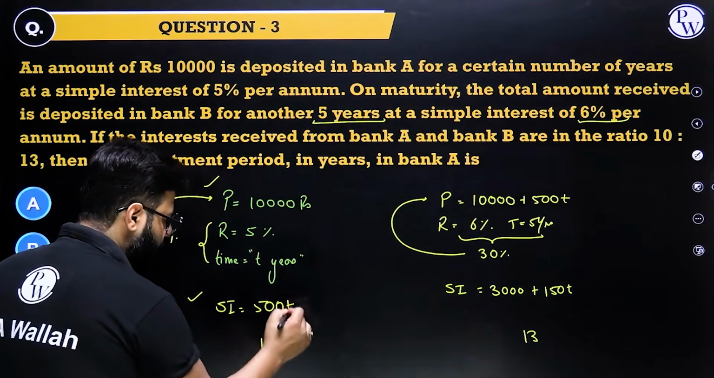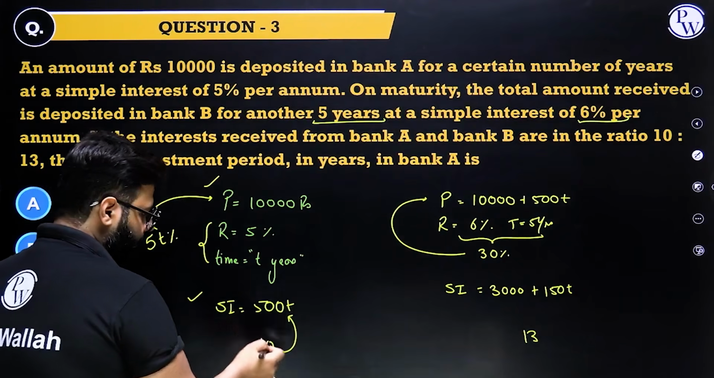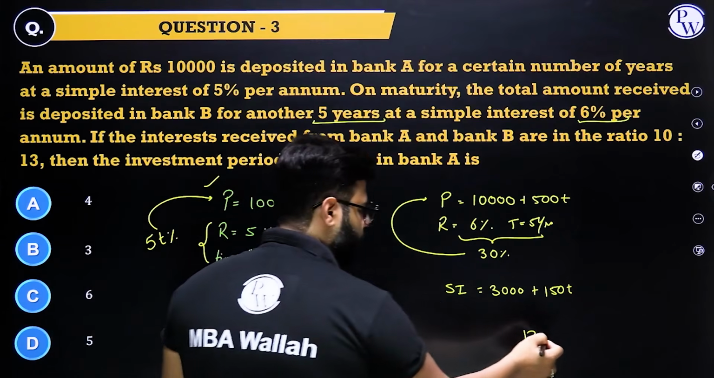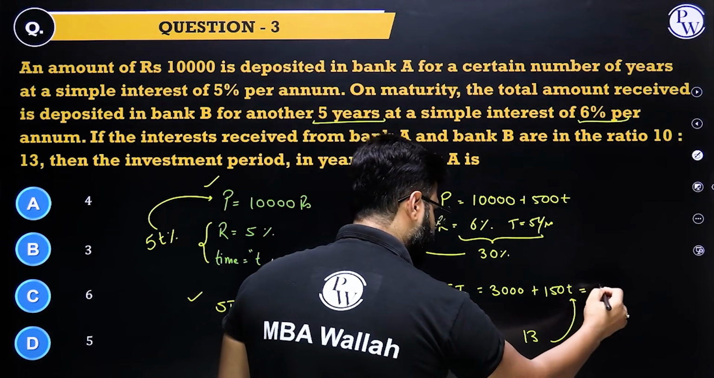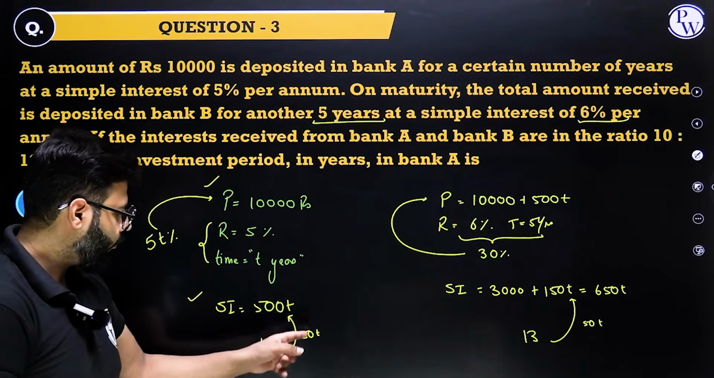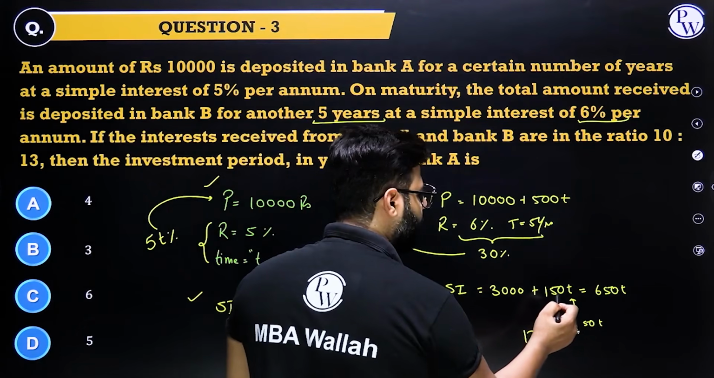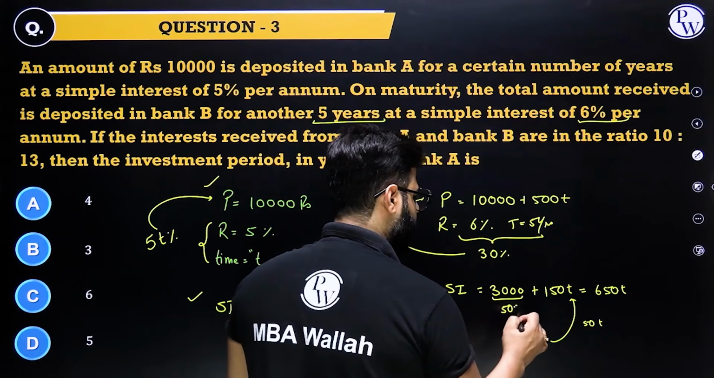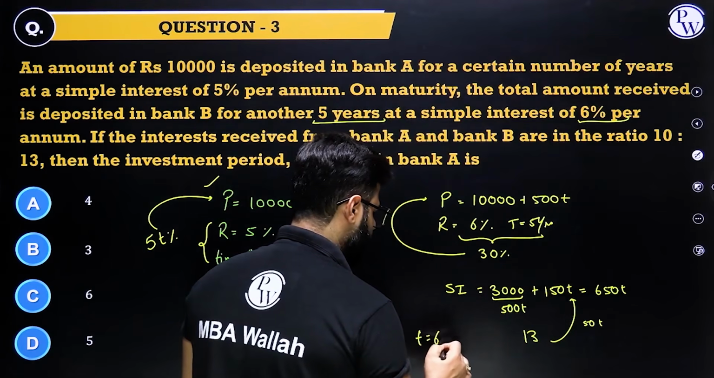10 corresponds to 500T, right? What does that mean? 10 corresponds to 500T, that means multiply by 50T. So 13 corresponds to this, that means multiply by 50T, that means this should have been 650T, isn't it? 10 into 50, 500, 13 into 50, 650. Now this part is 150T. Total it has to be 650T, that means this is 500T, isn't it? 500 plus 150, 650. 500T is 1000, that means T is equal to 6 years.